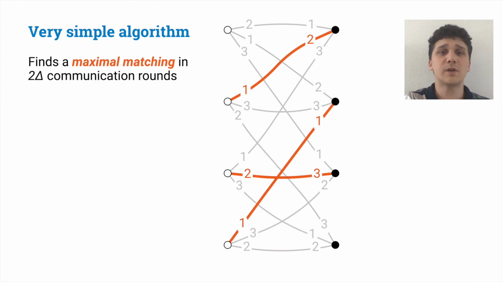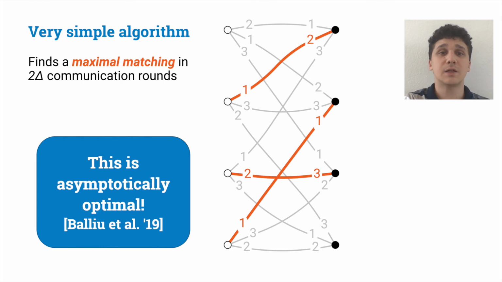So this is a very simple algorithm that solves maximal matching on bipartite graphs. It requires delta phases of 2 rounds each, so 2 delta rounds in total. Can we do better? No. Last year it has been shown that this algorithm is asymptotically optimal, and thus that maximal matching even on bipartite graphs requires linear in delta rounds of communication.